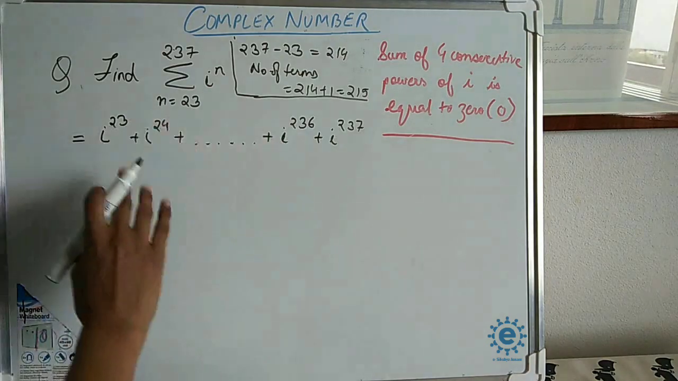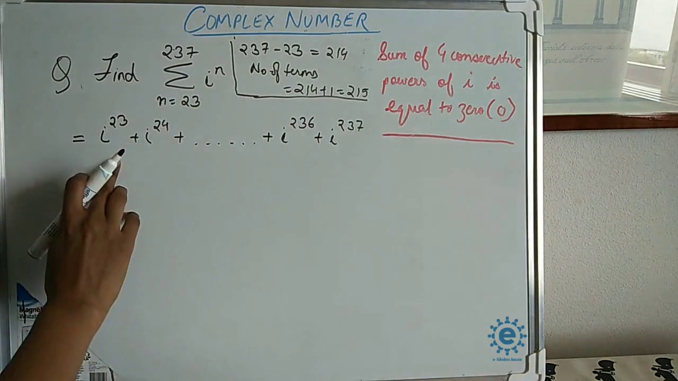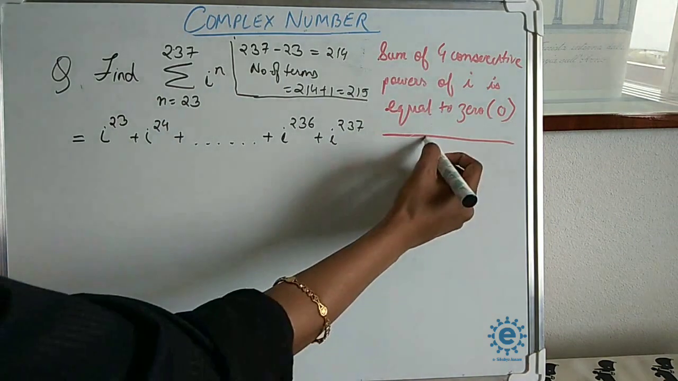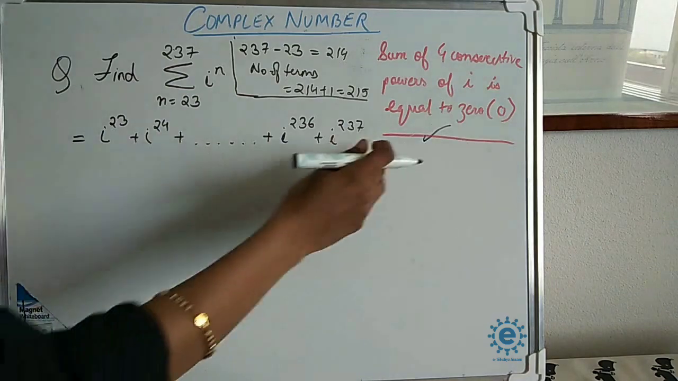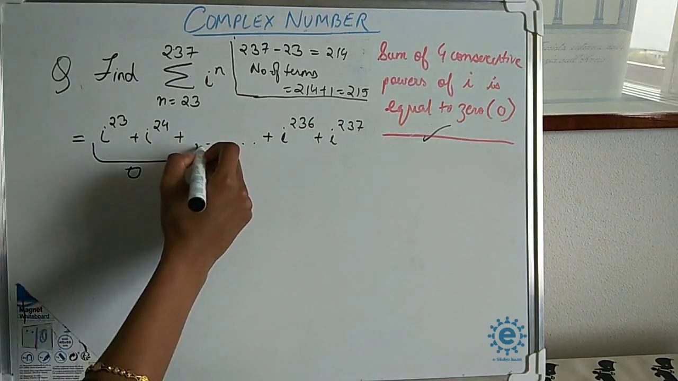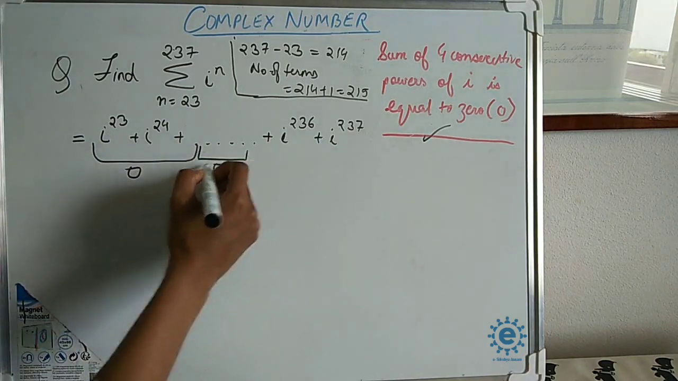So we will use this identity here: the sum of four consecutive powers of i is equal to 0. So by this identity, the first four terms are equal to 0. Similarly, the next four terms are also equal to 0.